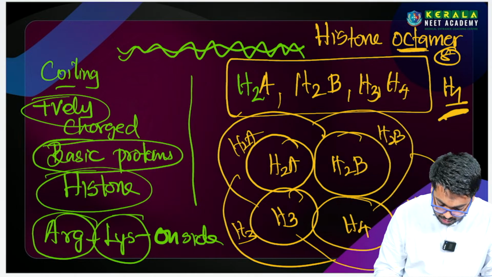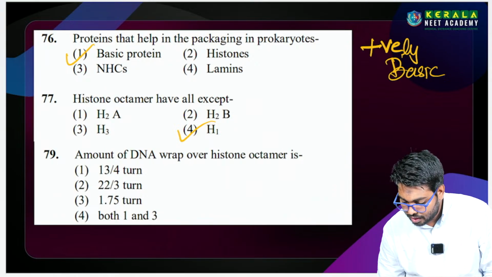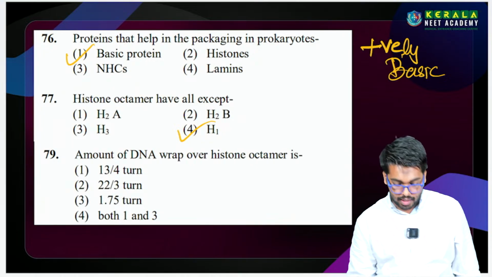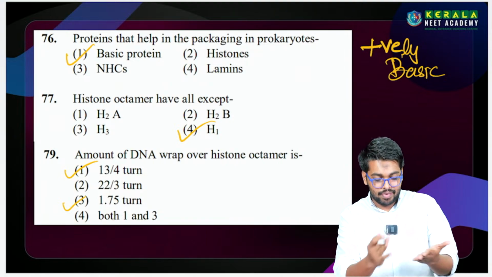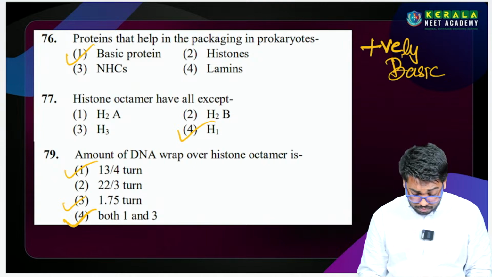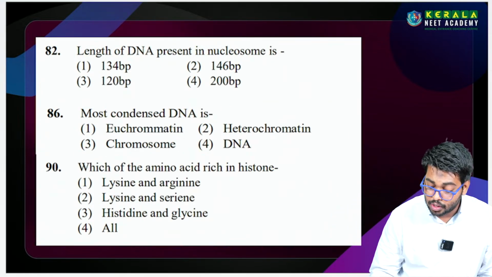இல்லையா? So அதனால we cannot include this. Then the amount of DNA wrapped over the histone octamer is very simple, 1 3/4 turns of DNA, that is 1.75. So you can select both 1 and 3. It's very simple. Then the length of the DNA present in the nucleosomes.